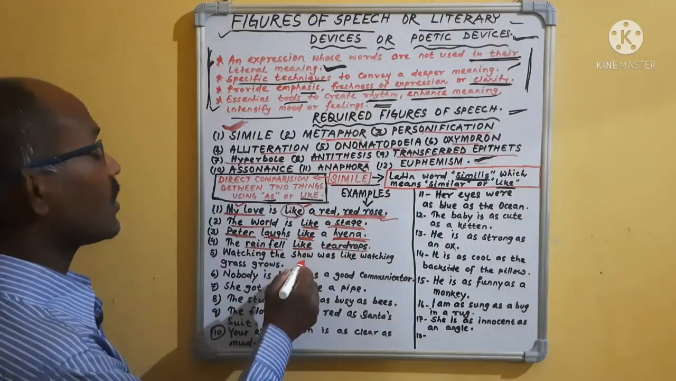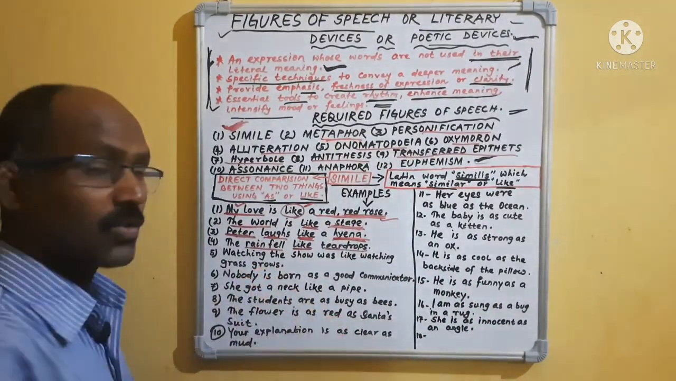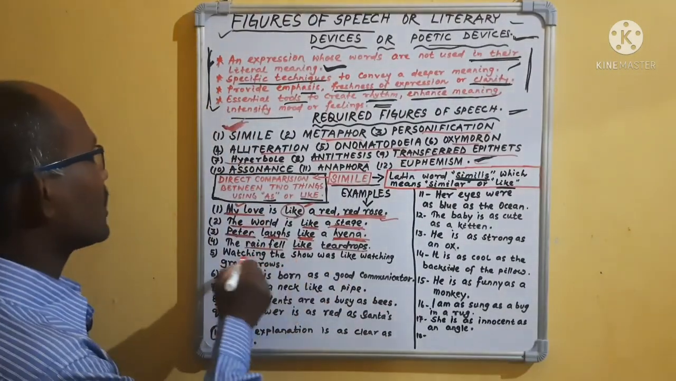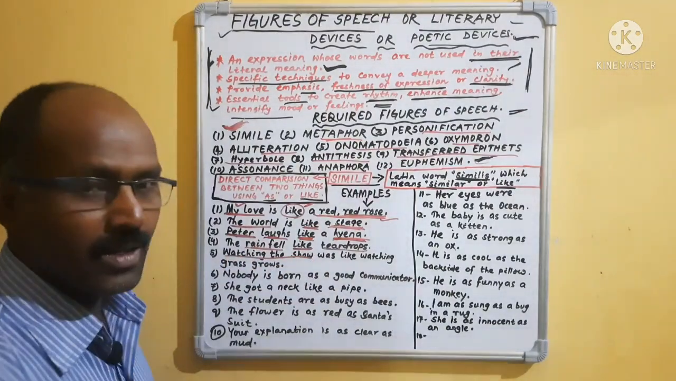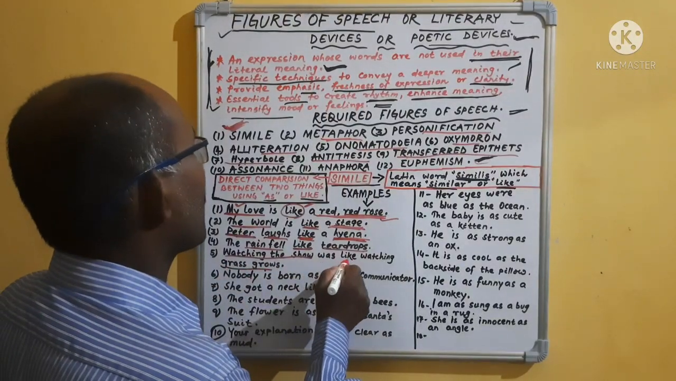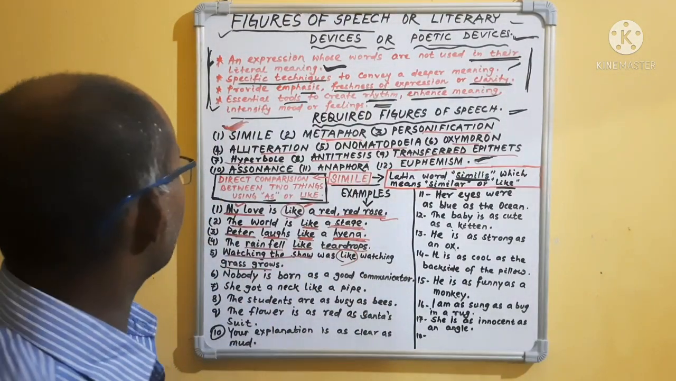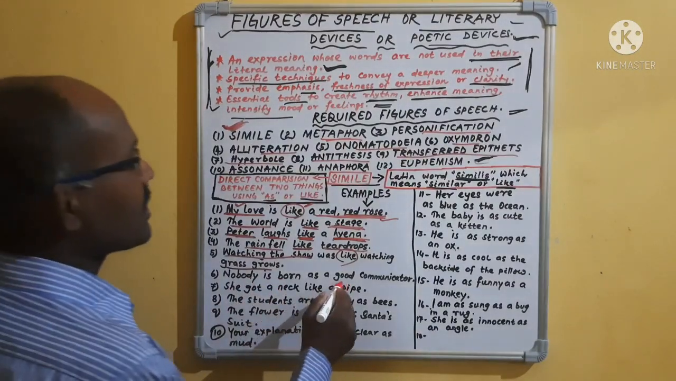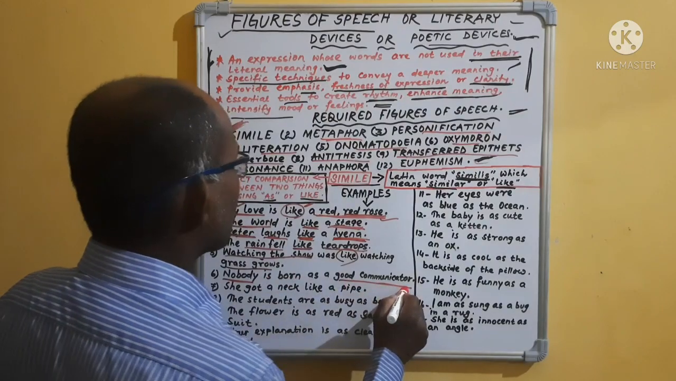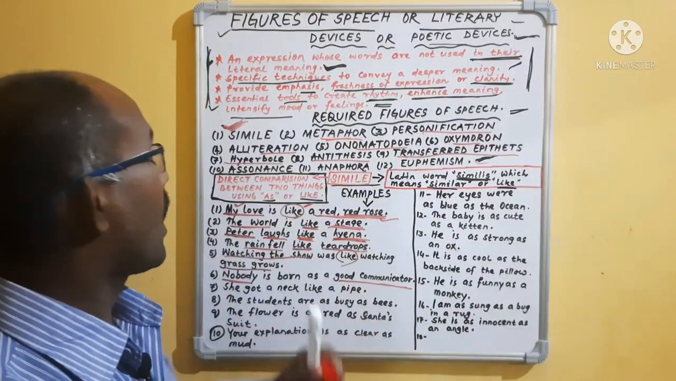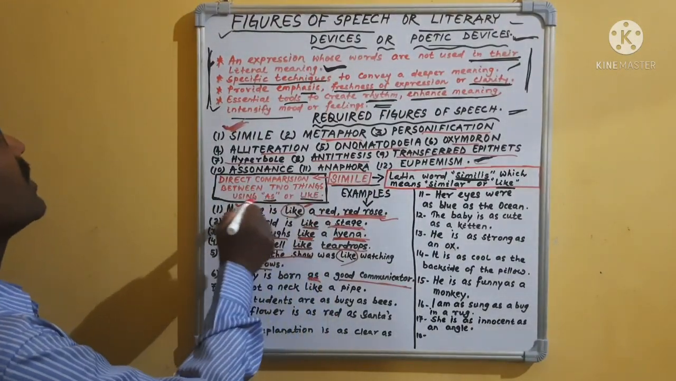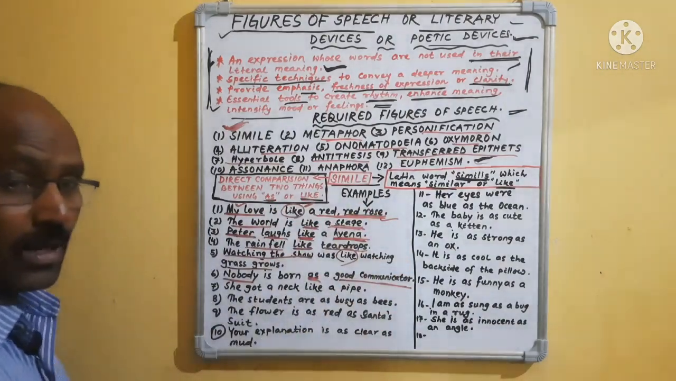Okay. "Watching the show was like watching grass grow." Have you seen grass grow? Slowly grass grows, like that. Watching the show, if you are watching a movie, that is compared to watching grass grow. "Like" is used. Clear? So this is also a simile. Then, "Nobody is born as a good communicator." Nobody is compared with a good communicator. That means nobody is born as a good communicator. "As" is used. I have already told you, a direct comparison between two things using as, like, or as...as.